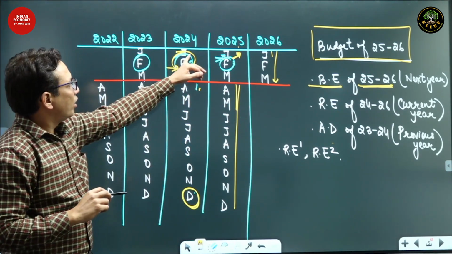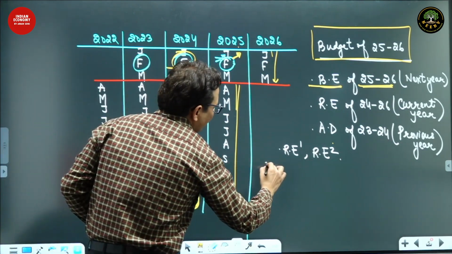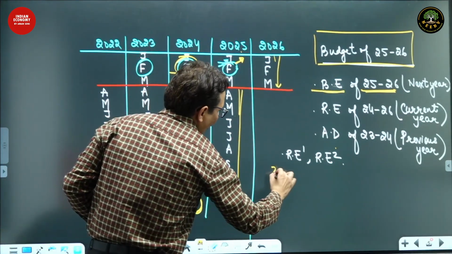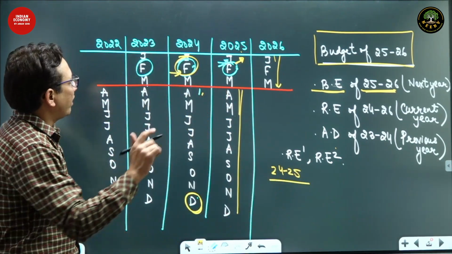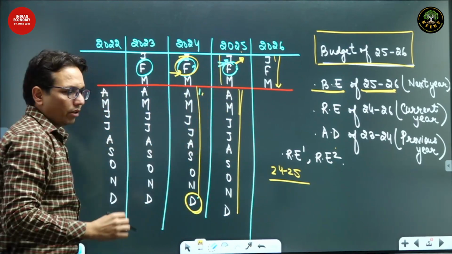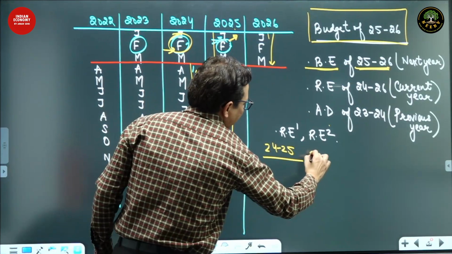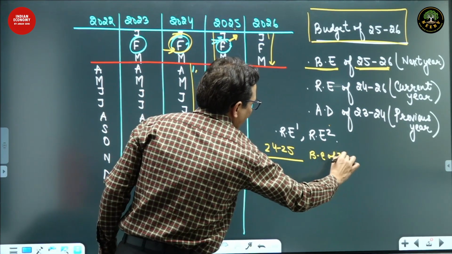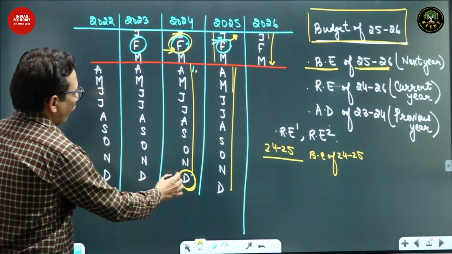Let's talk about the budget of 24-25. In the budget of 24-25, the government would have again given budgetary estimates of 24-25. So the budget of 24-25 consisted of budgetary estimates of 24-25. Now, we are here.